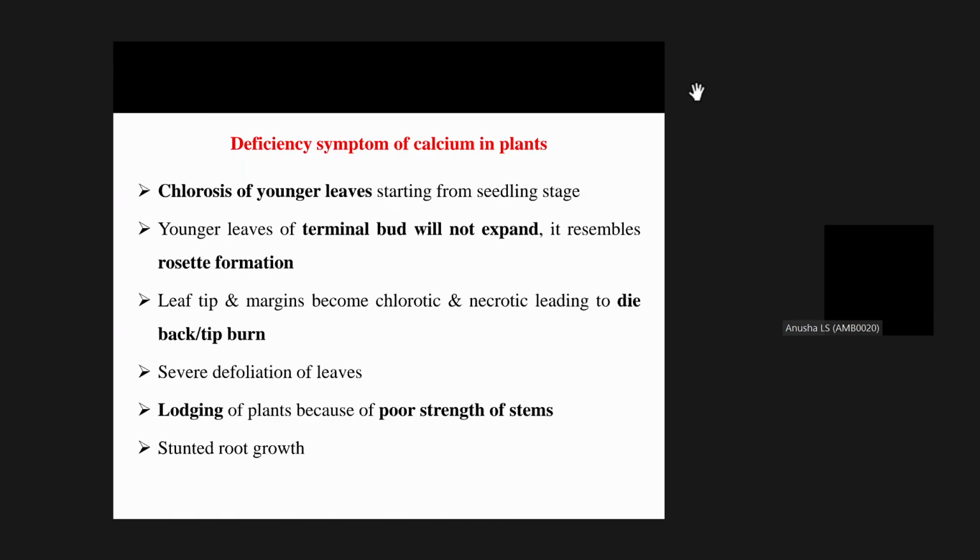Whether I wrote like that? So leaf tip and margins become chlorotic, sir. Okay, I will correct it. Along with the leaf tip and margin, I need to add one more point, that the center of the leaf will also completely dry. That is what I told, how the deficiency symptoms can be distinguished between potassium and calcium. The tip and margin of the leaf will start drying in case of potassium, whereas in case of calcium, along with the tip and the leaf margin, the center of the leaf will also start drying.